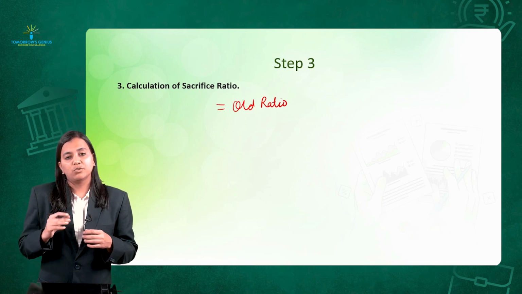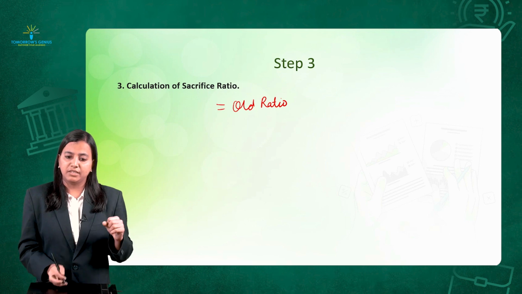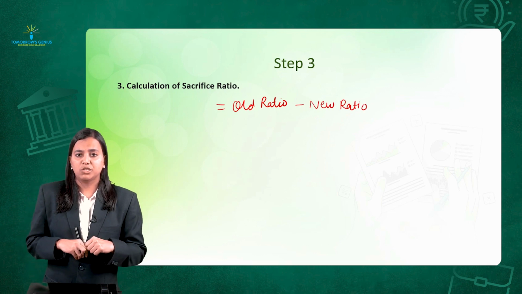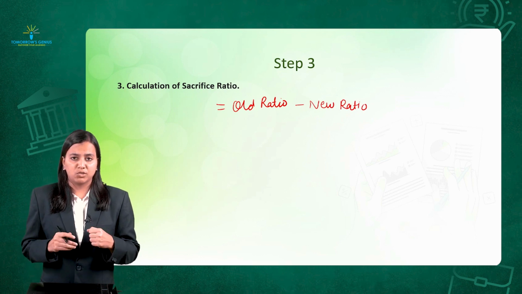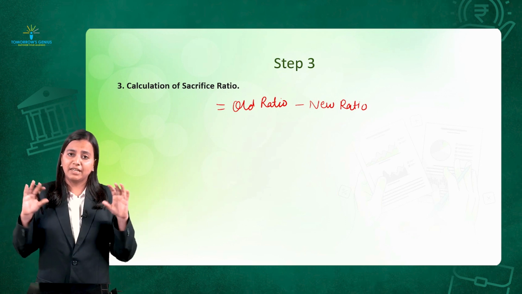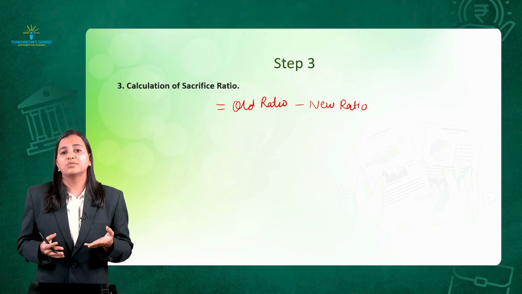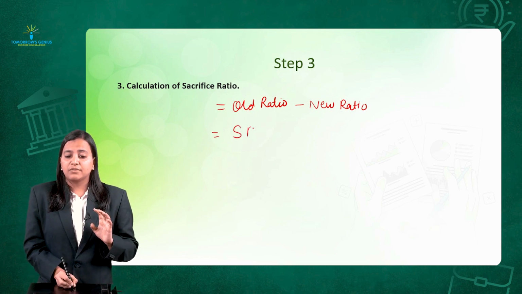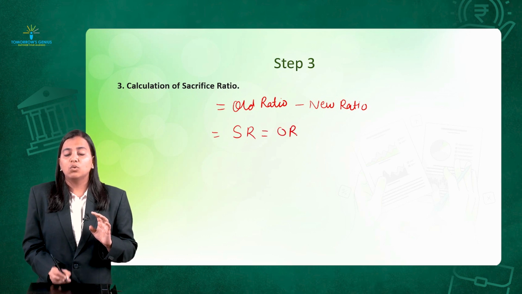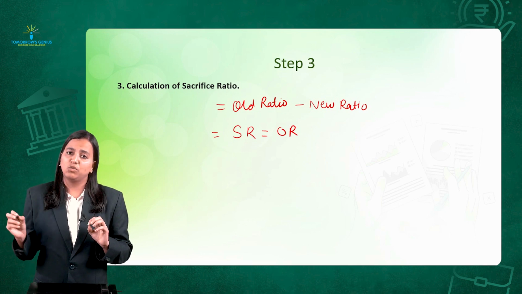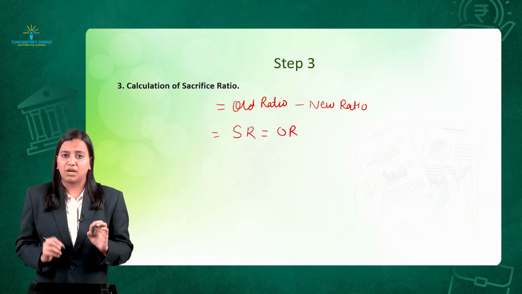It is the ratio which was there before C was admitted. And if you don't have any information about new ratio, then sacrifice ratio is treated as the old ratio. This you have to assume and write as a part of working note. Then only you will get marks.